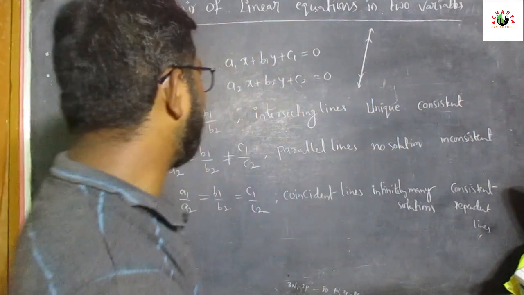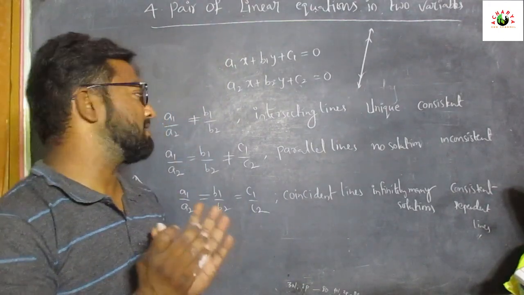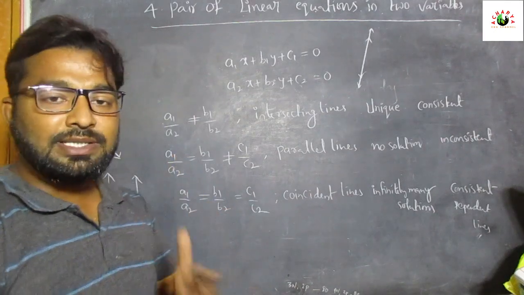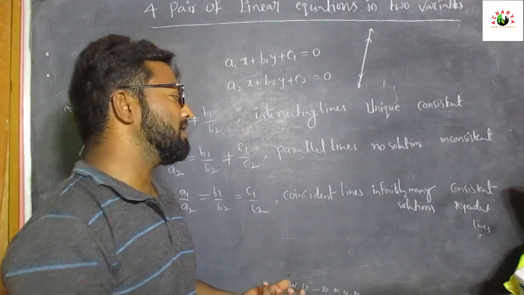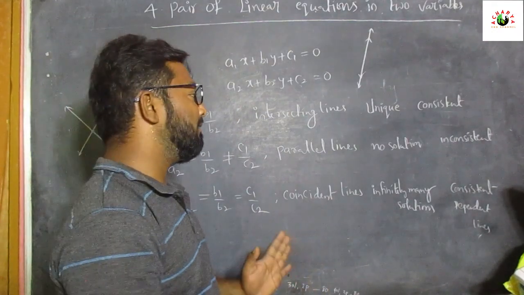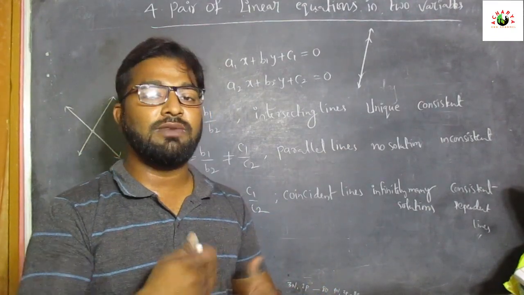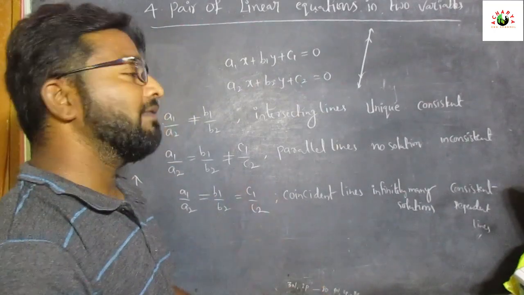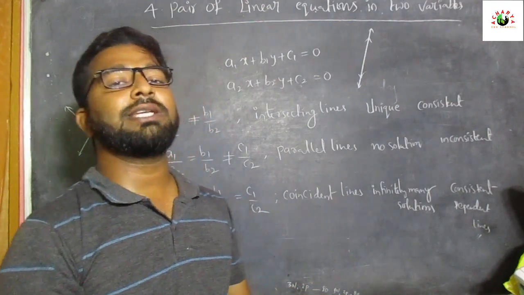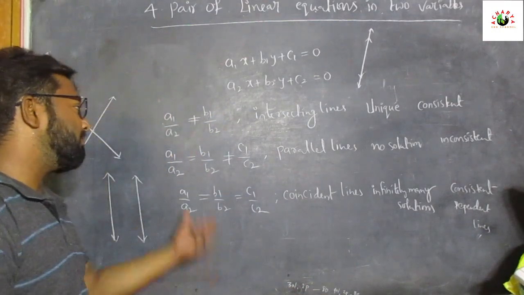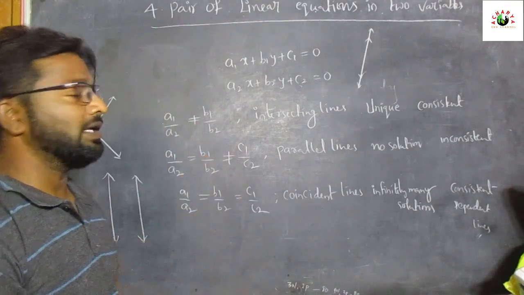So according to the given conditions, we have to find which equations represent intersecting lines, which represent parallel lines, which represent coincident lines, which have more solutions, a unique solution, or no solution, and which are consistent and which are inconsistent. We have to know based on the given equations.